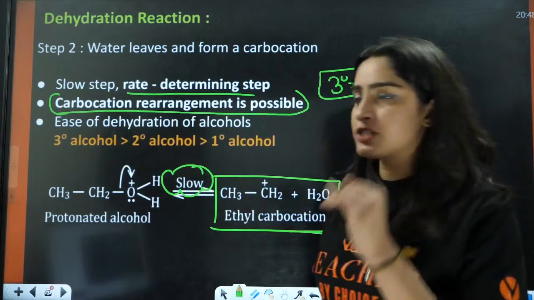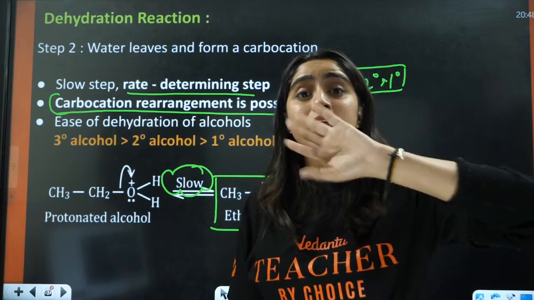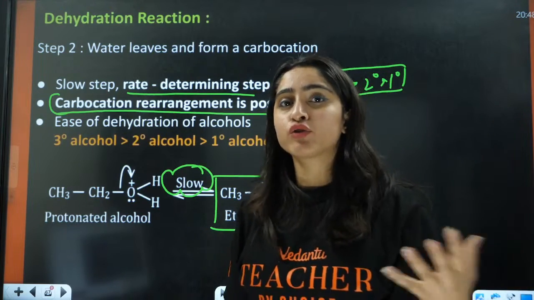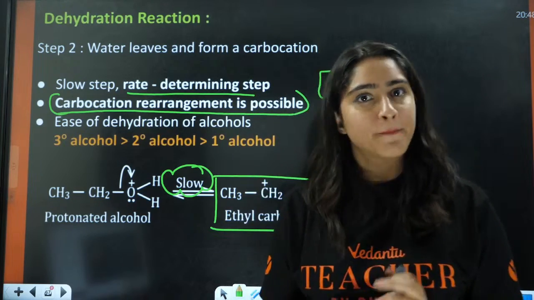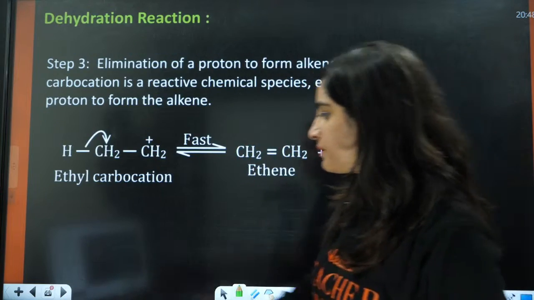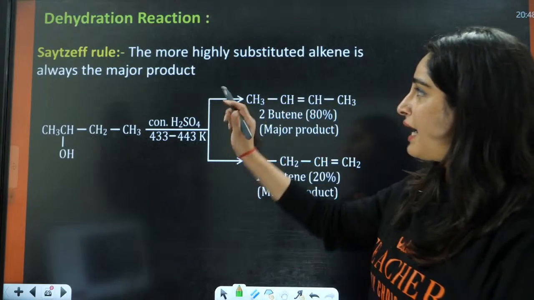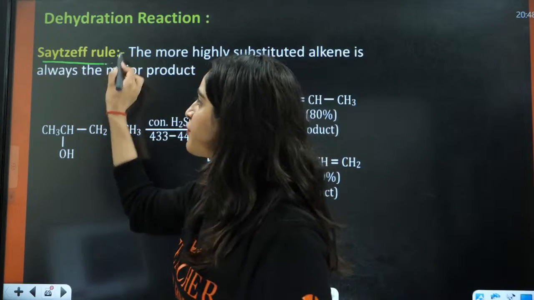So the ease of dehydration of alcohol will be this, right? The rearrangement of carbocation, you have to see that. Only then will you form the alkene in this case. Everybody, is this clear to you all? And also, the alkene that is formed here is according to the Saytzeff rule, okay?